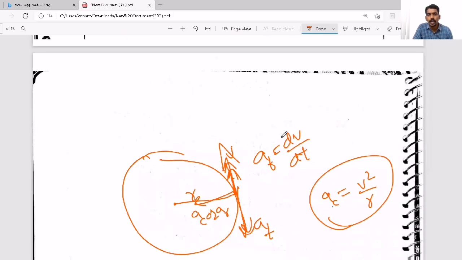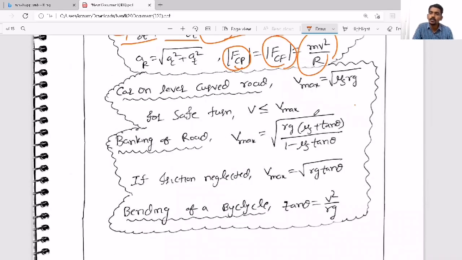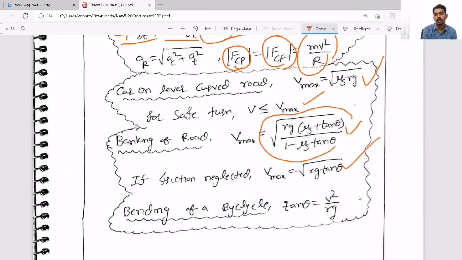In both conditions, we have the formula for the maximum speed with which we can take the safest turn, that is V maximum. In case of banking of roads, the formula is this one. In case of a horizontal road, this is the formula. And in the same way, if you neglect friction in case of banking of angle, this is the formula. Most of the time they will ask questions based on this formula only. And the same kind of formula will come when you take bending of a bicycle or bike.